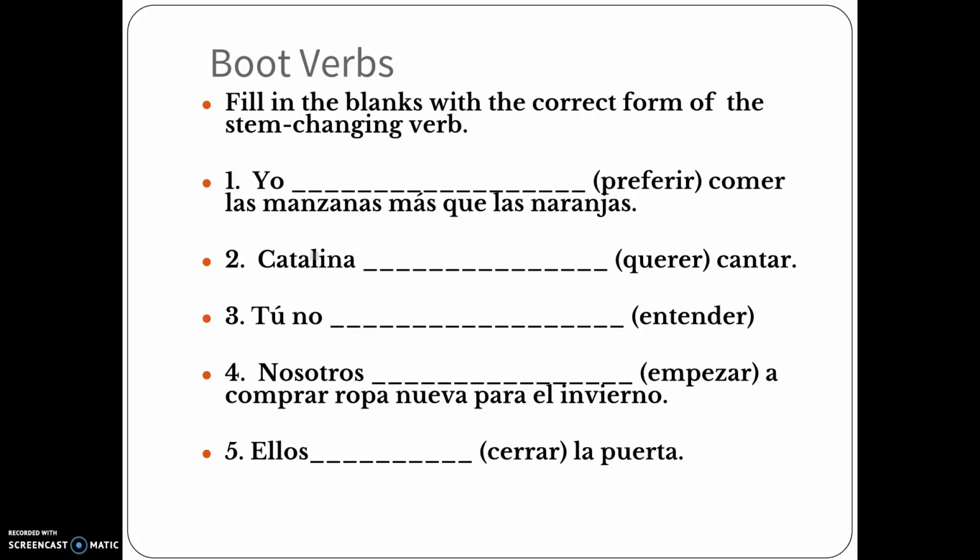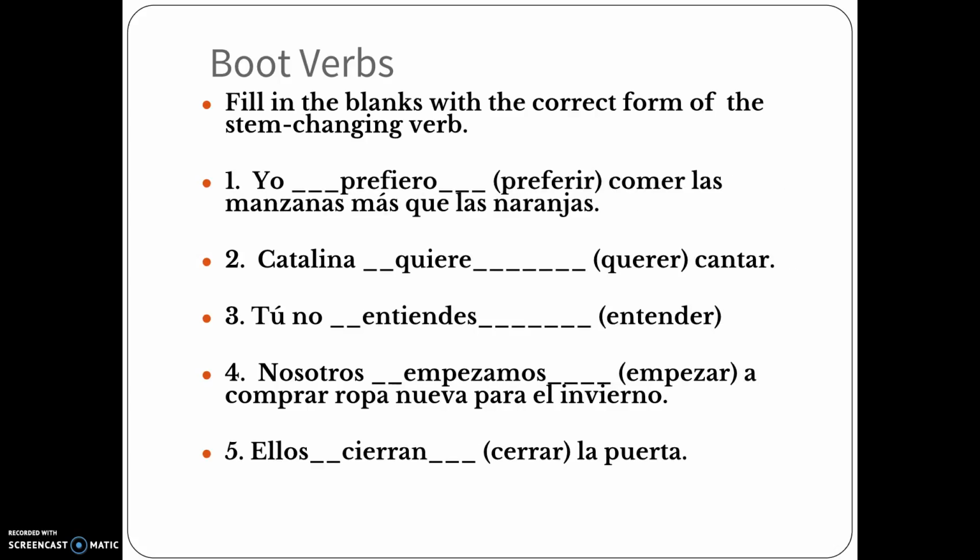Okay? So, go ahead and do me a favor once again, otra vez. Pause this, fill in my answers, then unpause it, and then give me my answers. Okay? Go. Okay dokey, you should have unpaused it. Now, yo tengo cinco respuestas. So here are my answers. Yo prefiero, Catalina quiere, tú no entiendes, nosotros empezamos, y ellos cierran.